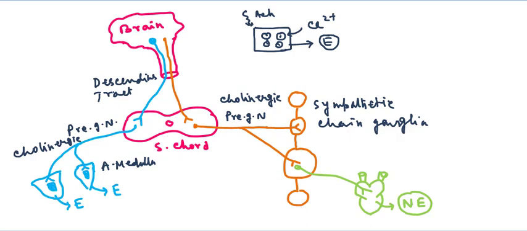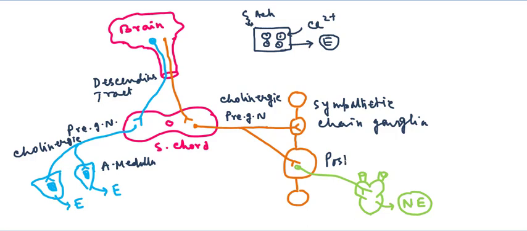In these cases the descending tract from the brain also synapses with the preganglionic neuron in the spinal cord. I have already told you that the preganglionic neurons of both the sympathetic and the parasympathetic division are cholinergic, that is, they release acetylcholine as the neurotransmitter. Then this preganglionic neuron synapses with the postganglionic neuron in the chain ganglion.